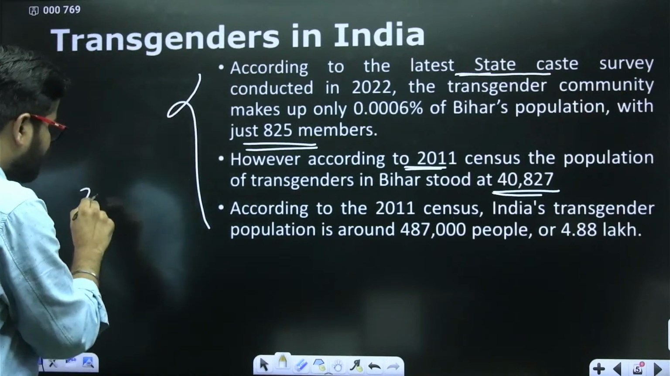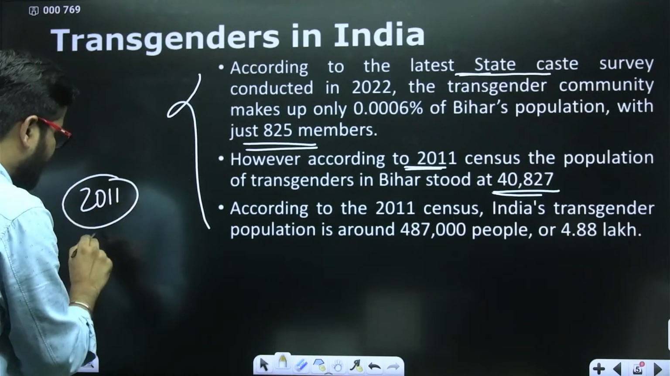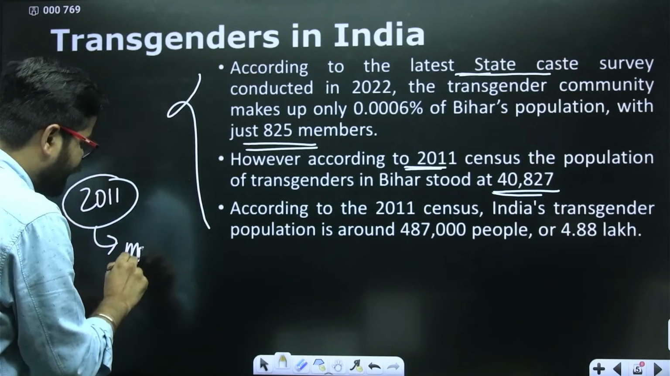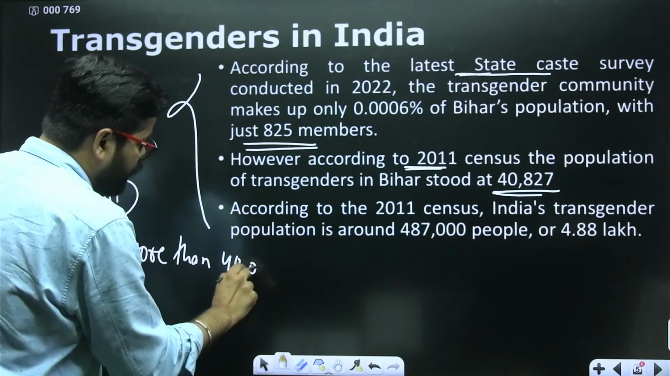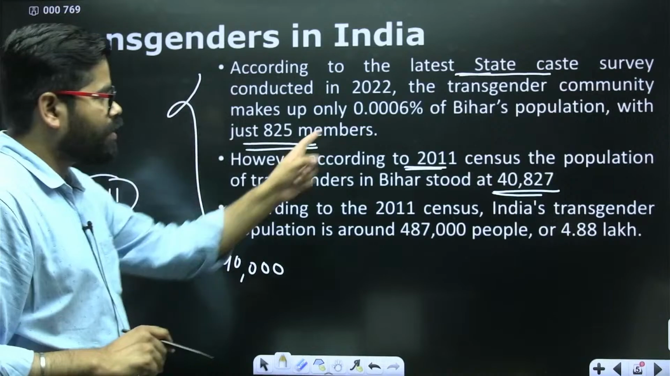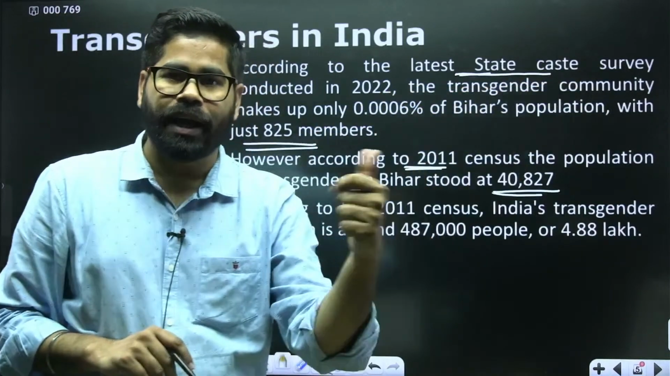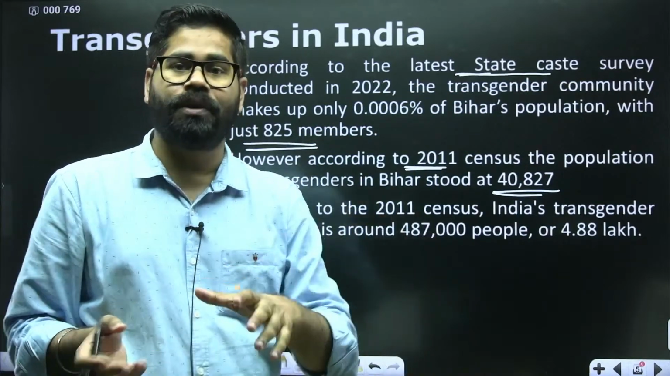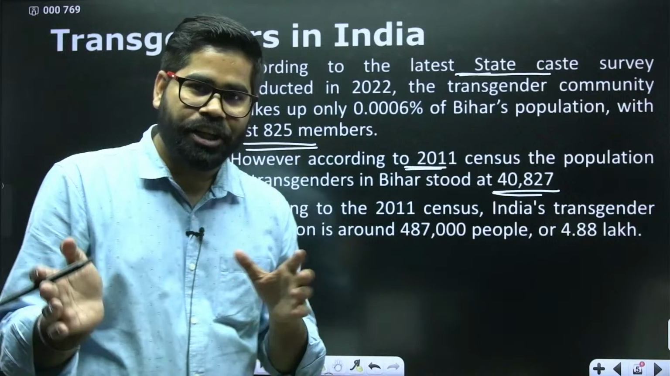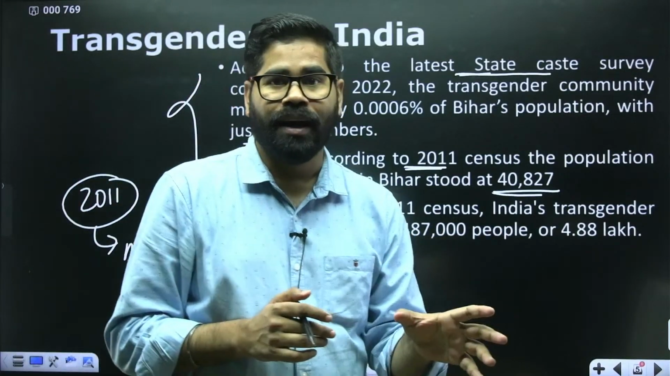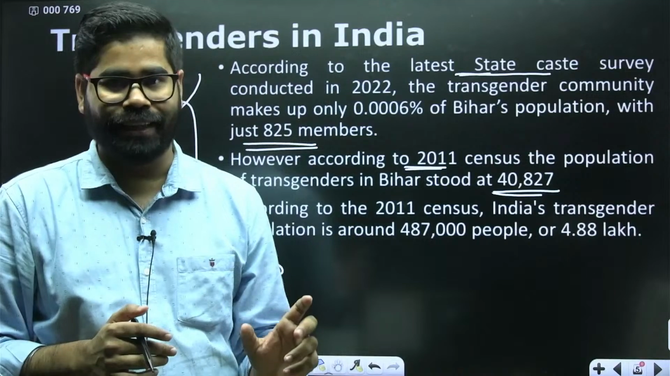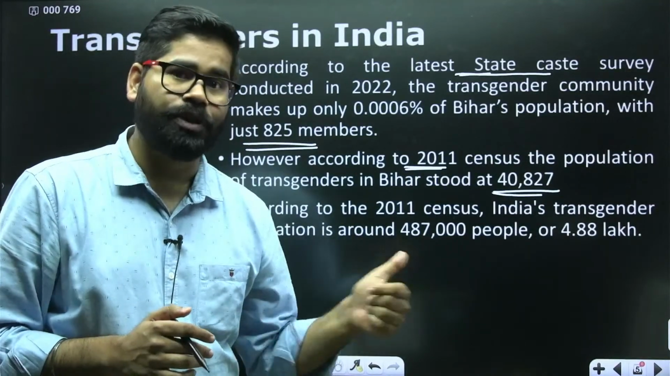In 2011, it was more than 40,000 people. But the latest caste survey which was done in Bihar in 2022 shows only 800 members. So there is a huge gap. People have not been given this recognition as a third gender. So that is one of the challenges which we can see from here.